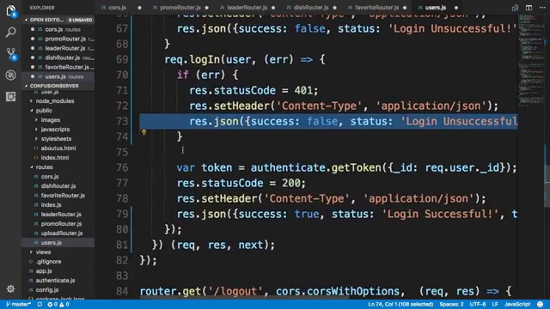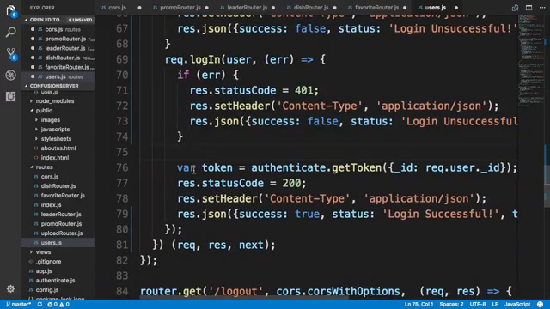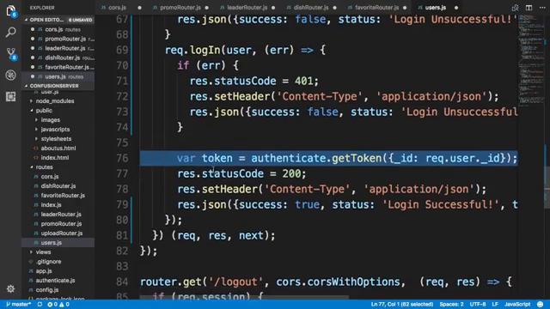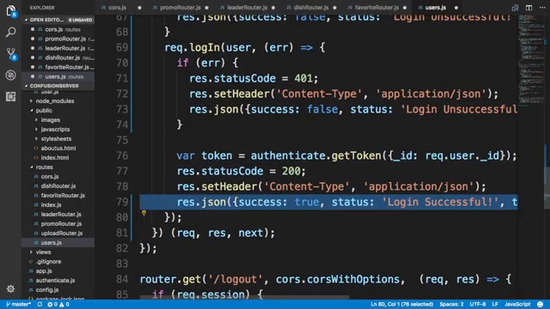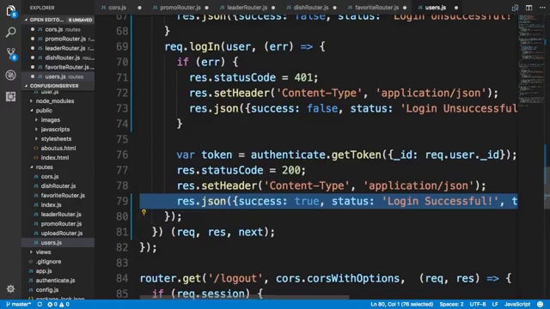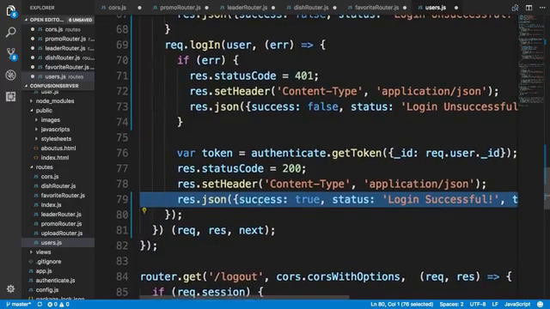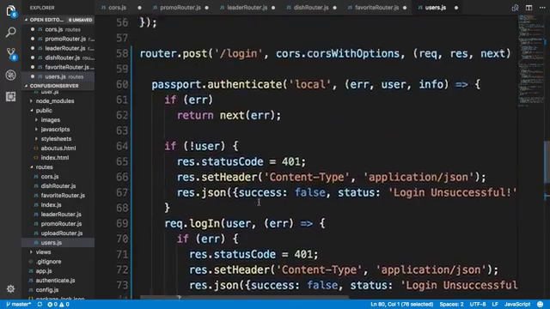If not, then we would have reached the point where the user is successfully authenticated, so we can generate the JSON Web Token here and then return the JSON Web Token to the user to confirm that the user is successfully logged in. So that is the set of steps that we're going to use here.